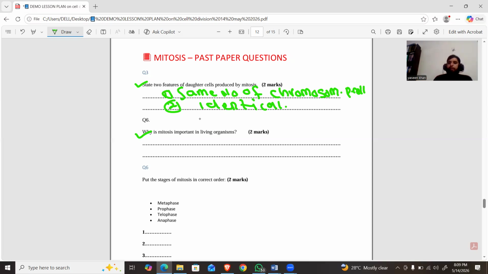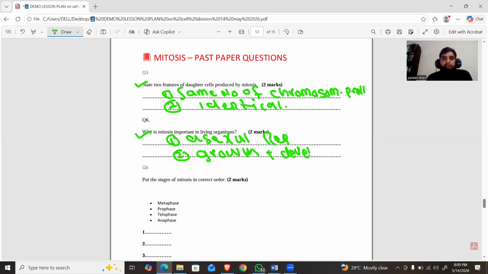It is also responsible for repair, wound healing, and replacement of dead cells. So mitosis is very important. It is involved in asexual reproduction, and it also helps in growth plus development.